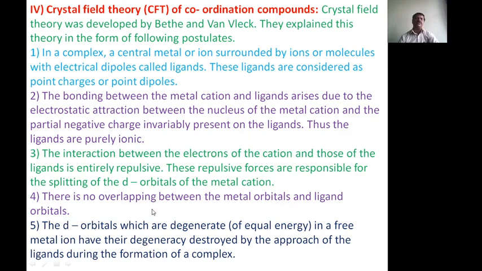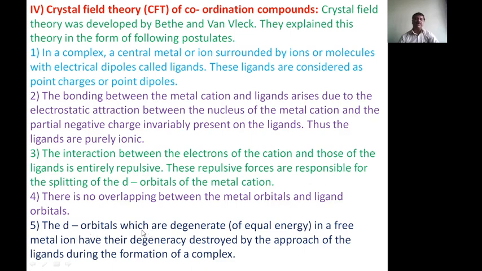Earlier theories say that there is an overlap between the empty orbital of the metal and the filled orbital of the ligand. But this theory does not say that the metal orbitals and ligand orbitals overlap; it is only an attractive force. That is, electrostatic attraction takes place between the metal cation and the ligands. Next, the fifth one is the d orbitals.